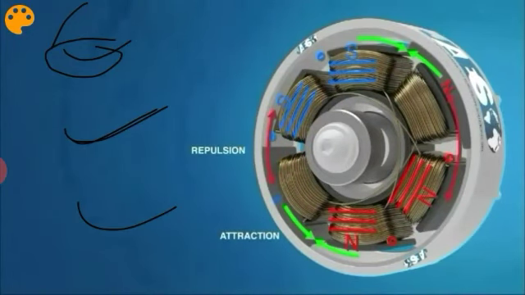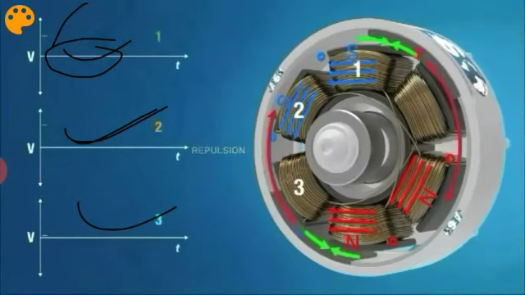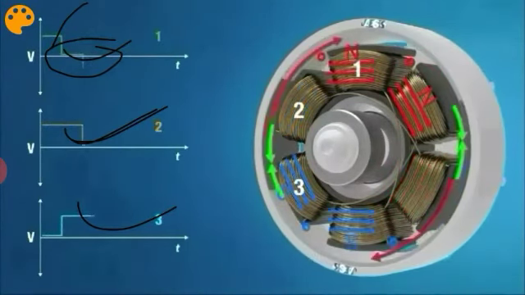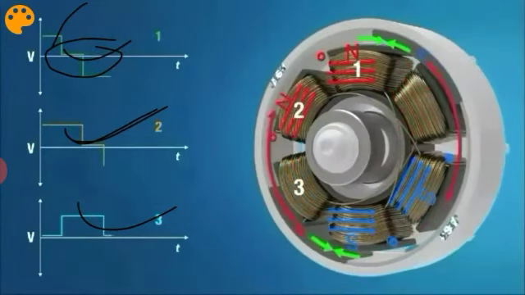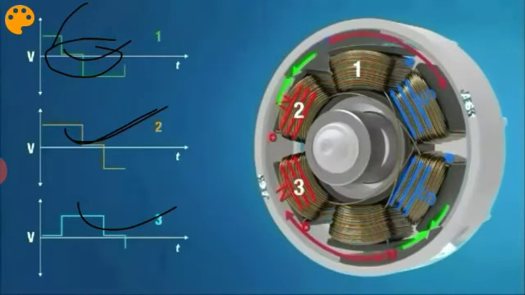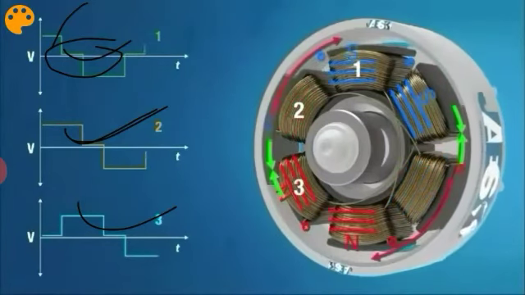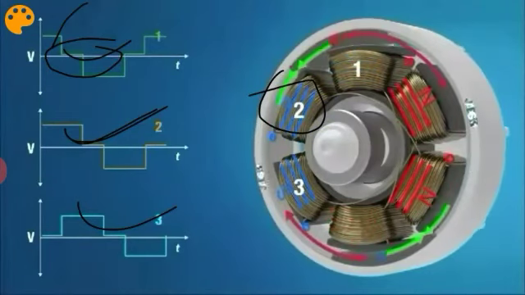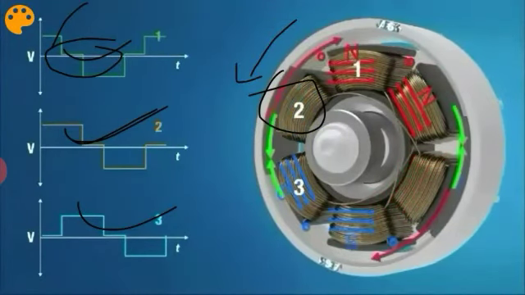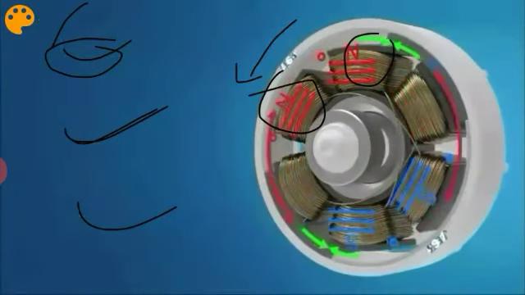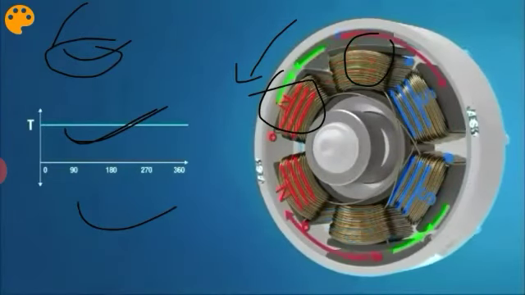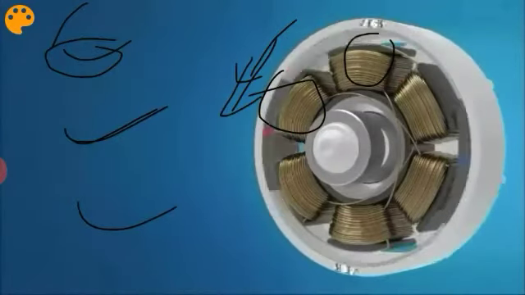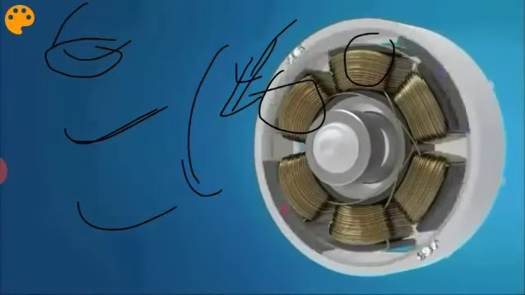So what happens is it rotates the rotor. There will be attraction and repulsion force created. I repeat, attraction and repulsion force. When this one is excited, the attraction takes place, whereas where the supply is gone, the pole is removed, so the attraction force drives the rotor in this direction.